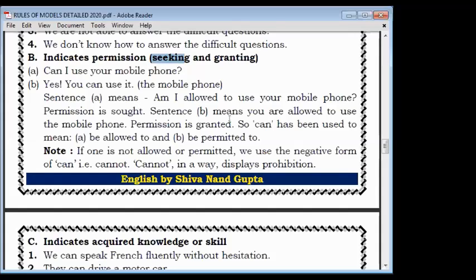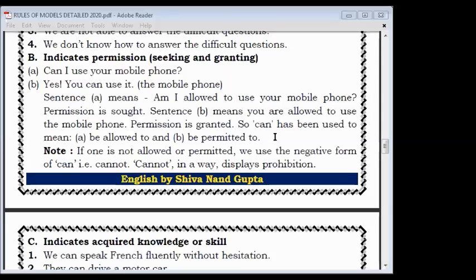Any doubt in this rule? Ashutosh Shukla, any doubt in this rule? Ashutosh Shukla, do you have any doubt in this rule? Pratima, any doubt in this rule? Rashi Pandey, Rudra Pratap, any doubt in this rule?